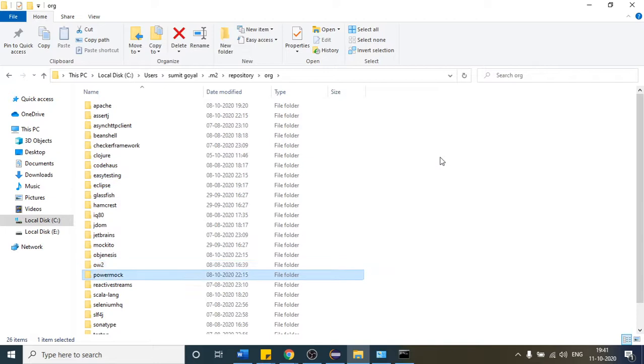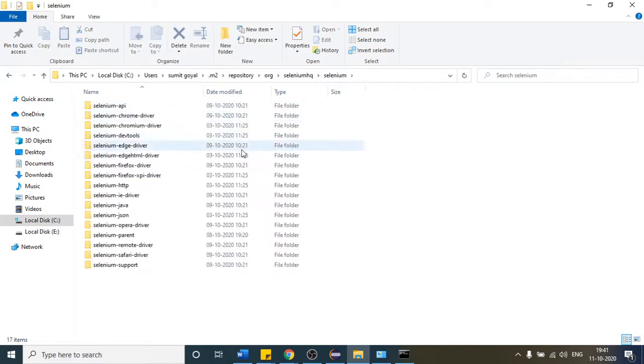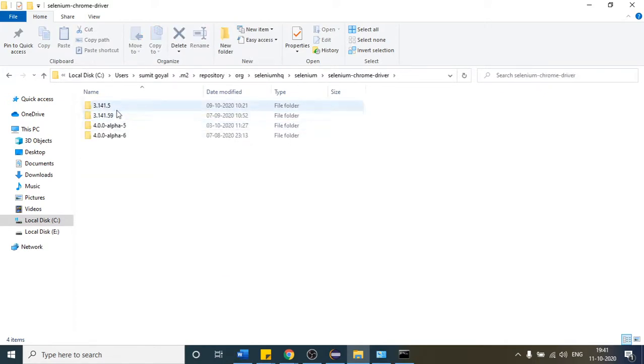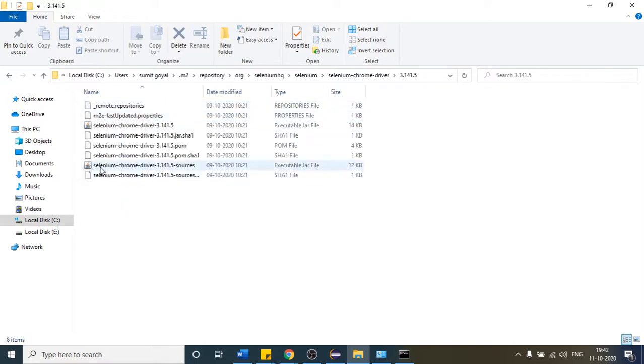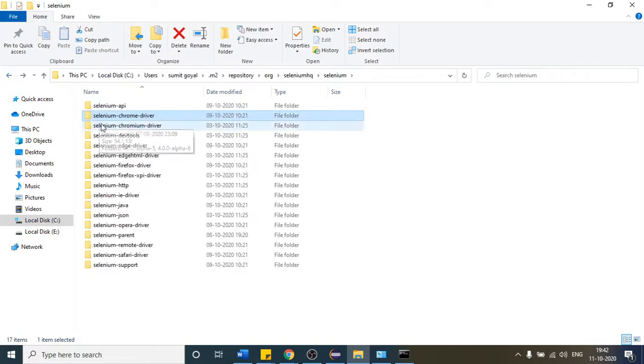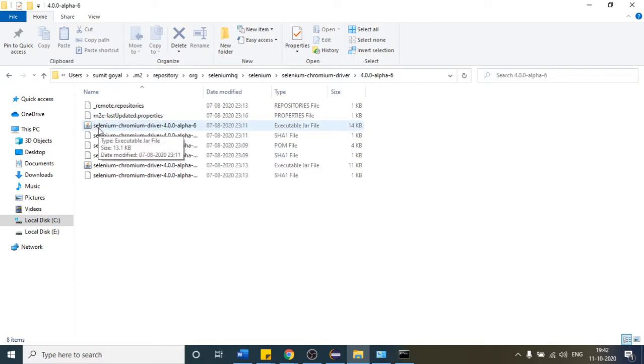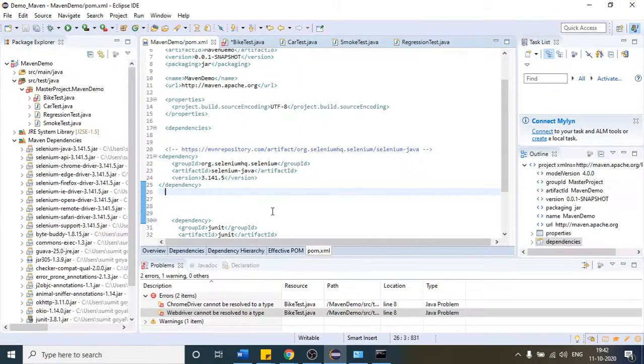So if I come to this, you can see that it has stored the Selenium dependency here. You can see Chrome driver, the version which we have placed, so two jar files. Likewise, it has created one repository in your local, and if you provide that line again, it will first check whether you already have that version. I have also worked with that 4 version, so it is already placed in my local, and if I already have it, it will just place it in my project. This is how it will work.